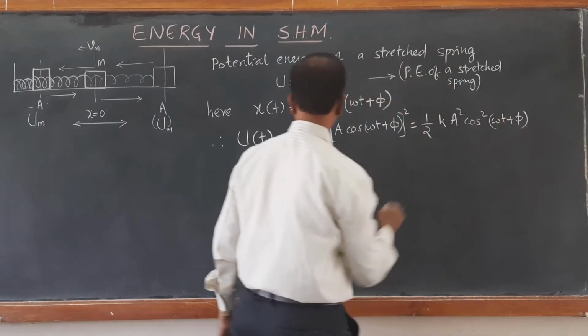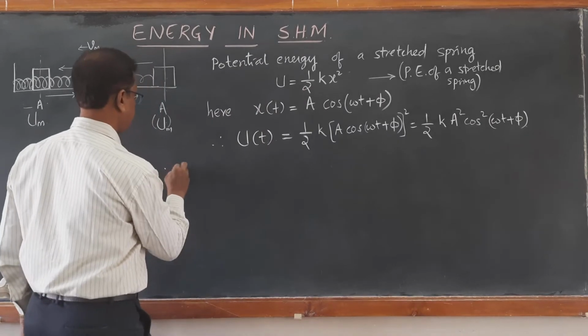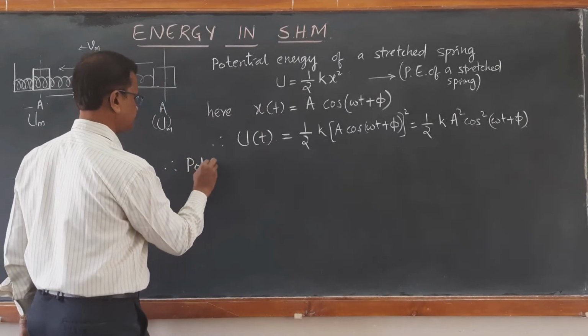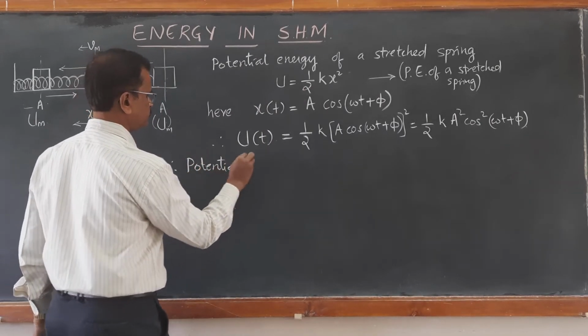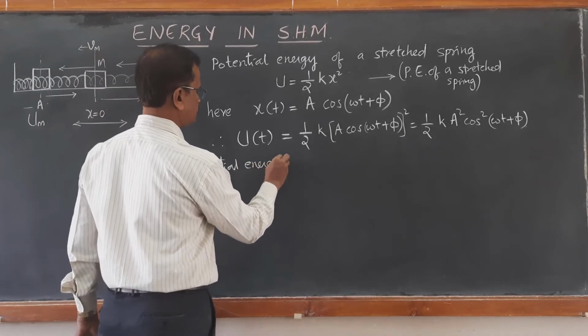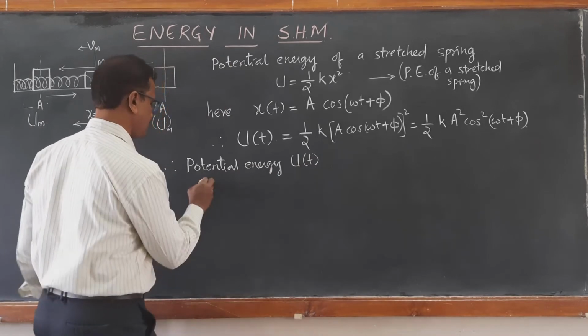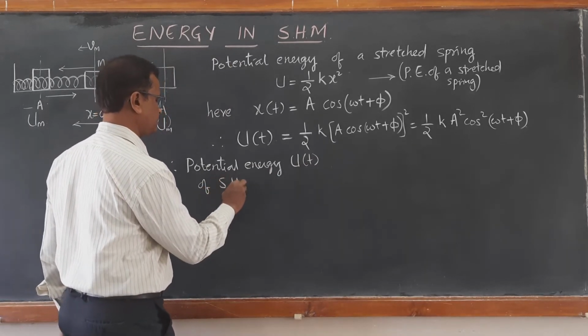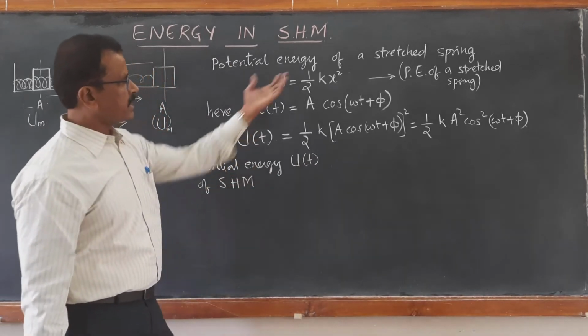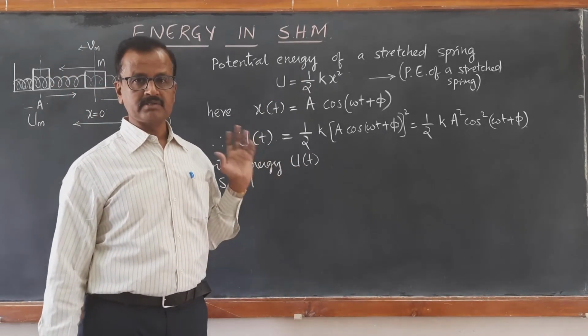From this you can see that the potential energy U is also time dependent. Here I have taken the example of the oscillating spring.